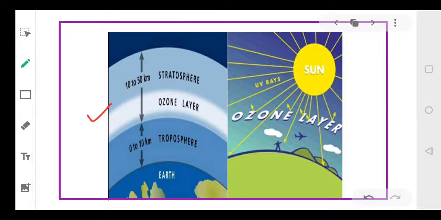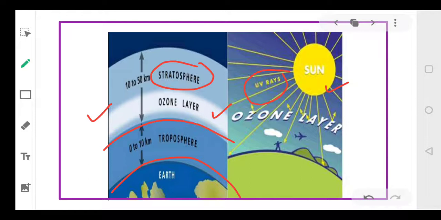Okay, so this is our earth. Just above the earth we have the troposphere, and above the troposphere we have the stratosphere. In the lower part of the stratosphere we have the ozone layer. That is, approximately 16 kilometers above the earth's surface there is the ozone layer. And this ozone layer absorbs the UV rays that are coming from the sun.